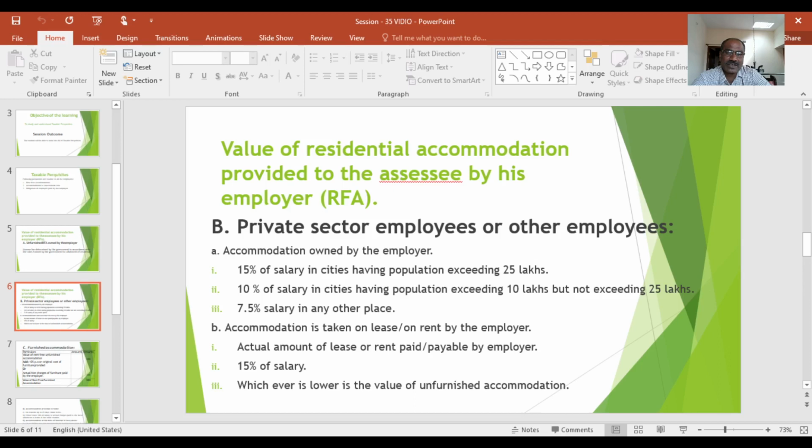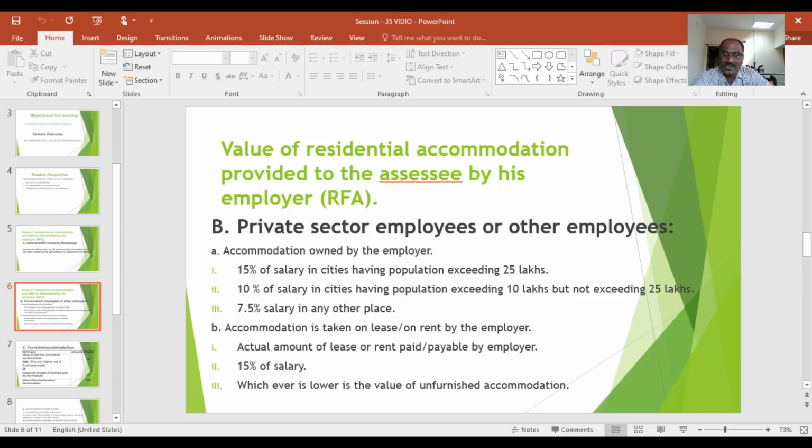15% of the salary is to be considered as the value of benefit in the cities having population exceeding 25 lakhs. Suppose the employees are working in cities having more than 25 lakhs population, then we take 15% of the salary. For employees working in cities having population more than 10 lakhs and less than 25 lakhs, we consider 10% of salary. And suppose the population is less than 10 lakhs, we consider 7.5% of salary.